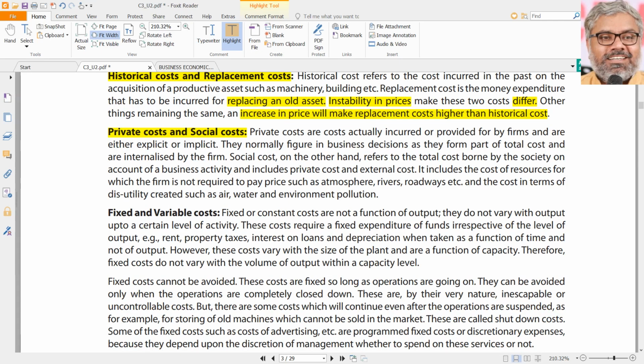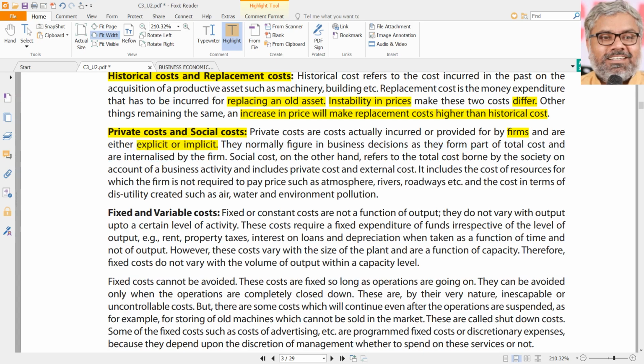Like once again, earlier we also discussed private capital and social capital. The logic is similar. Private cost means what? Costs incurred by the firms, meaning organizations and businesses, including everybody: individuals, partnership firms, companies. All the organizations are incurring some expenditure, whether explicit or implicit, it doesn't matter, but those are all private costs.